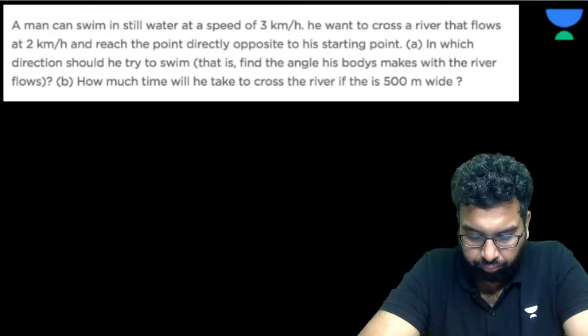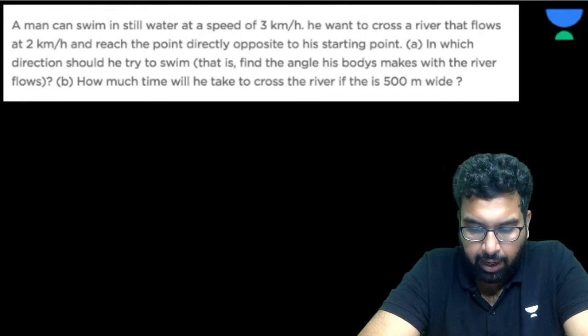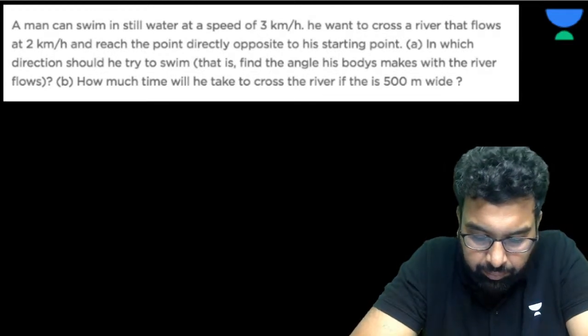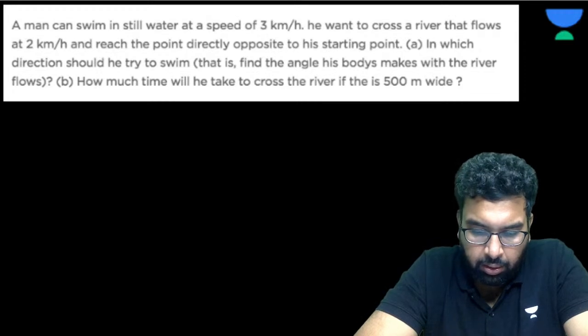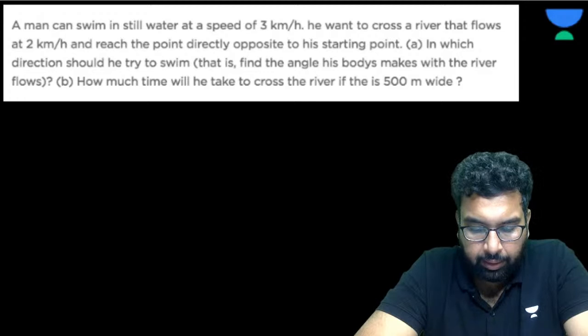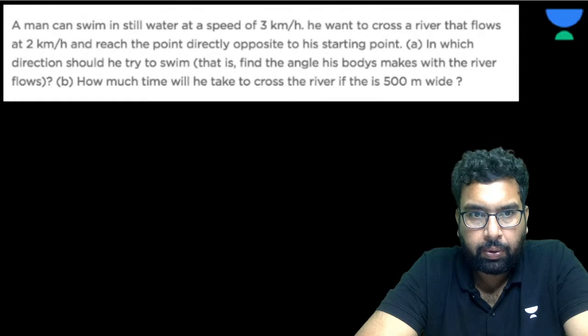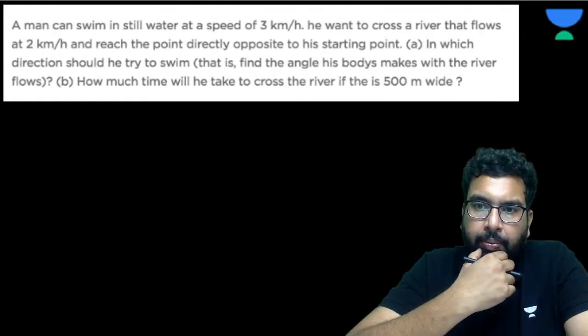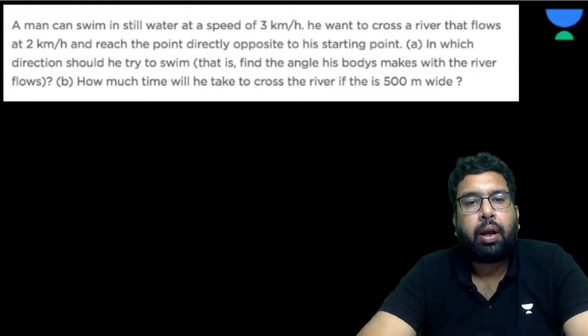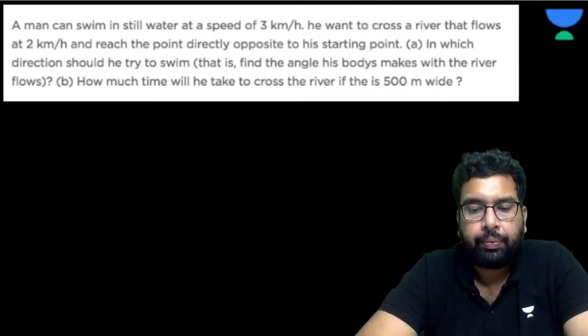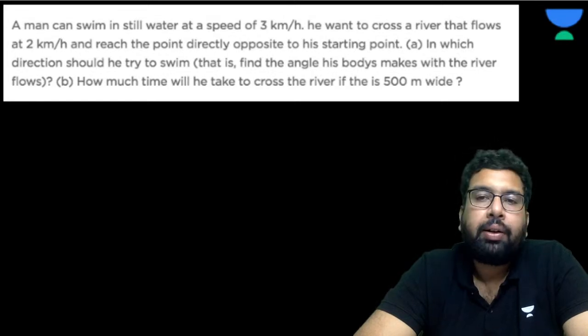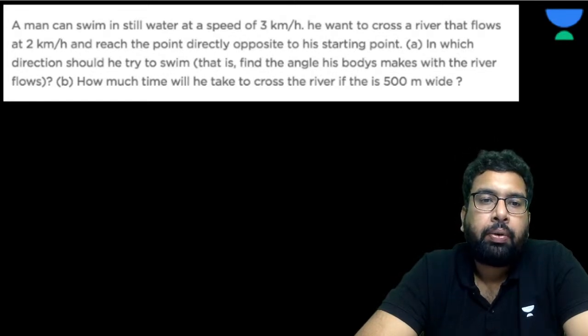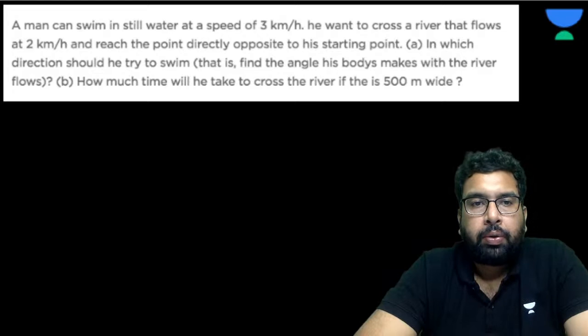Hmm. The time doesn't seem correct. Also, the angle does not seem to be correct. Okay, you are telling me the angle with respect to the direction of the river flow. Let's give some time to Ansh also. Ansh, do you want to answer this question? Are you trying? All the other live students, welcome to the session. You can also try answering the question.